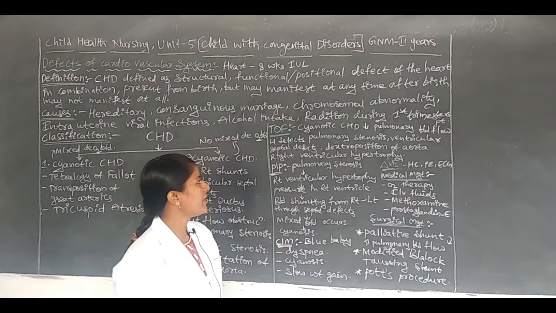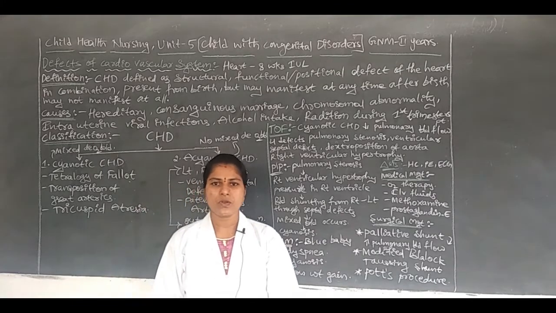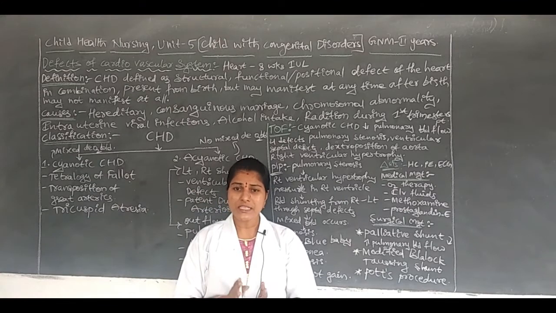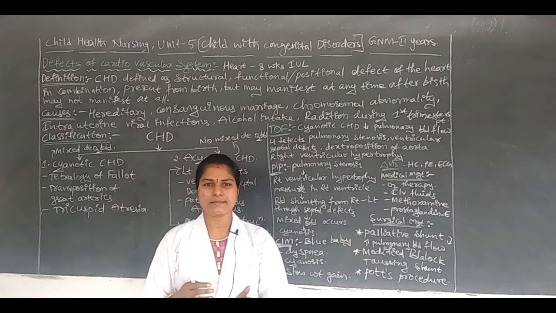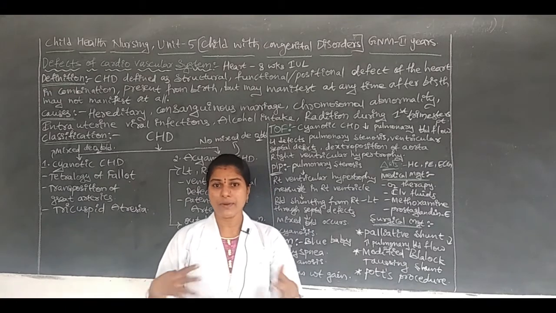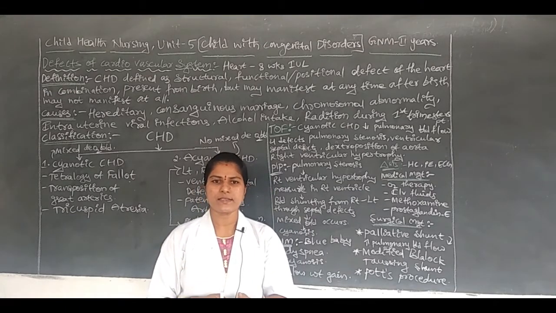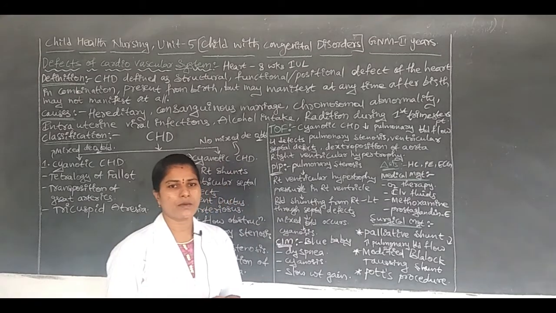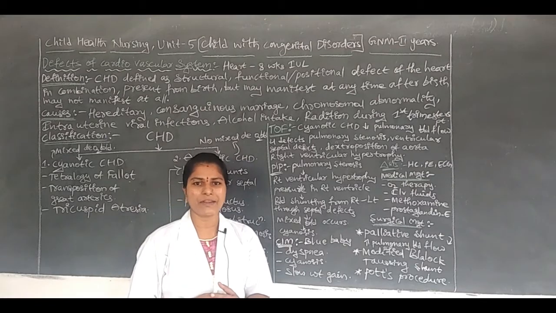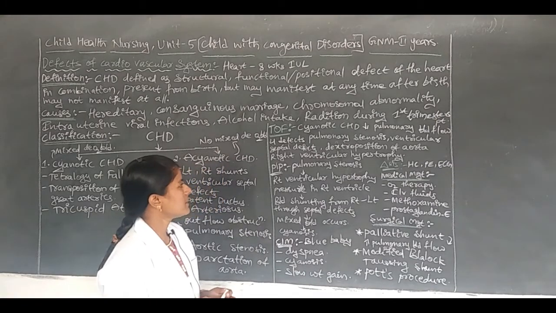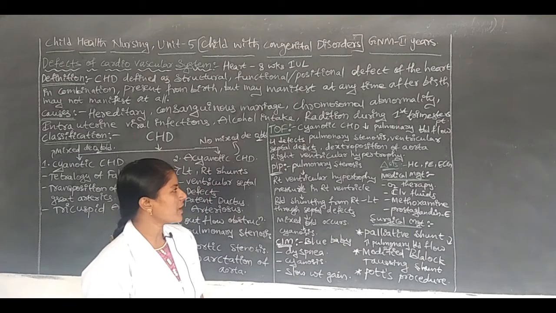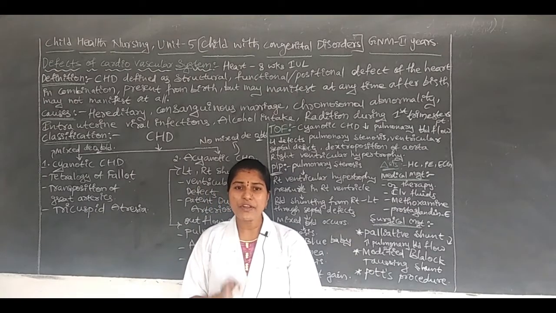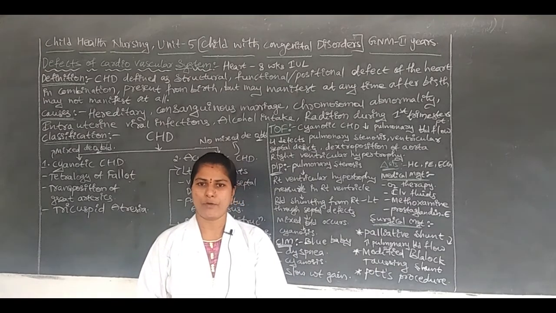Okay, next another one is the ventricular septal defect. The 2 ventricles are divided by one septum. In that septum there are some defects or abnormalities, such as holes or abnormal communication from one ventricle to the other. Due to that, the child may have decreased pulmonary blood flow. Next another one is dextroposition of aorta. Another one is right ventricular hypertrophy. These are the 4 defects that decrease the blood flow.